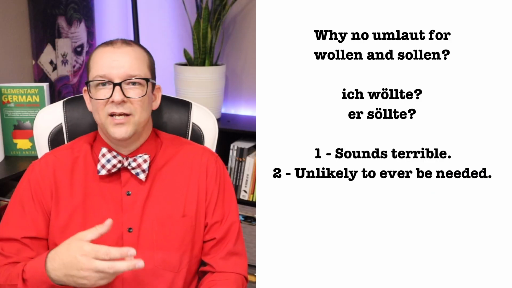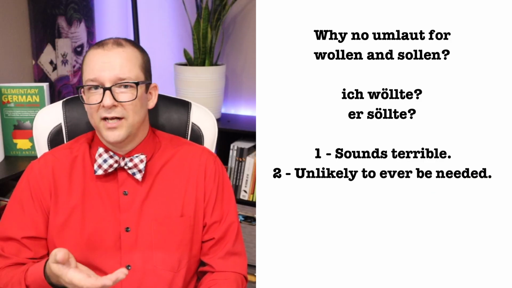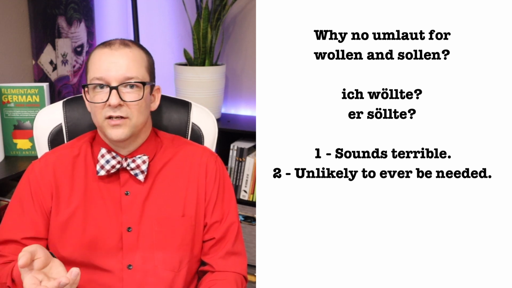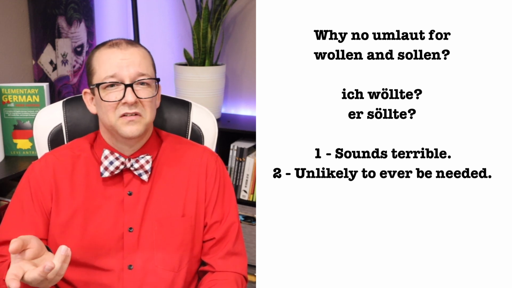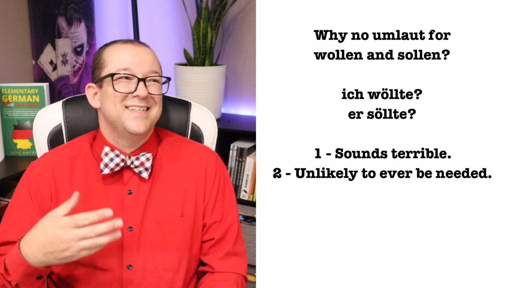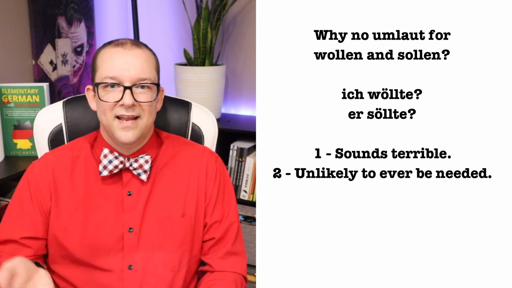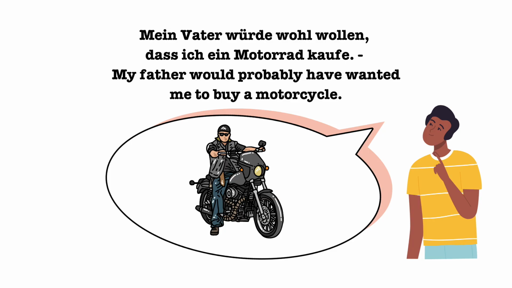I said I would explain why sollen and wollen don't get umlauts for the Konjunktiv 2. First of all, it just sounds clunky and weird, so ich wollte, sollte, it doesn't exactly slide off the tongue. The second reason is because wollen is never going to be used like this. The only time that contrary to reality wanting can happen is when you're talking about the deceased. For example, mein Vater würde wohl wollen, dass ich ein Motorrad kaufe. My father would probably have wanted me to buy a motorcycle.